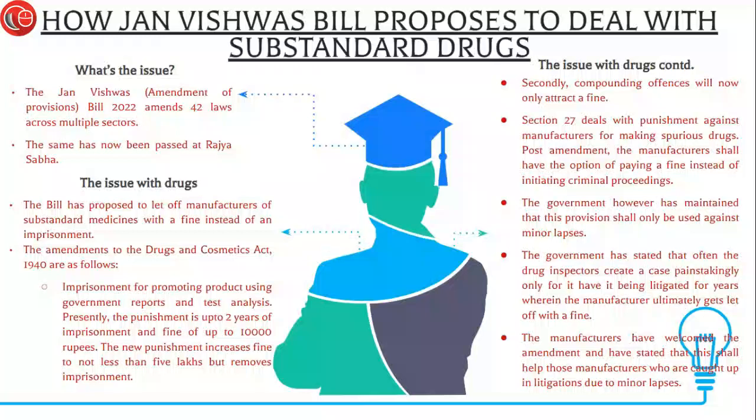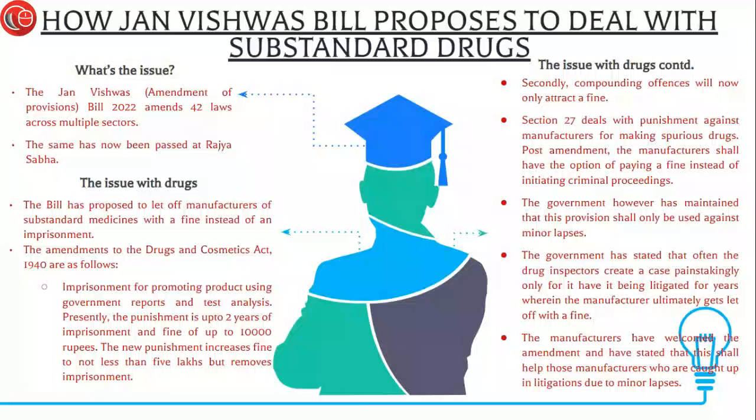Now here, as a penal sanction, the Act has provisions for imprisonment up to 2 years, and it provides for a fine also of not less than 10,000. So there's imprisonment and there's fine. But by virtue of this bill, it does away with that imprisonment and proposes a fine of minimum 5 lakh rupees, which is a fine not less than 5 lakh rupees. So this is one set of amendments. Second, let's come to section 27. Let's understand the provisions of the section first.